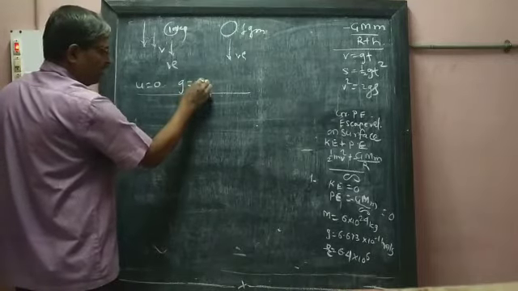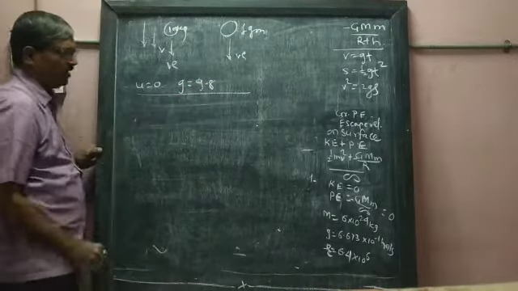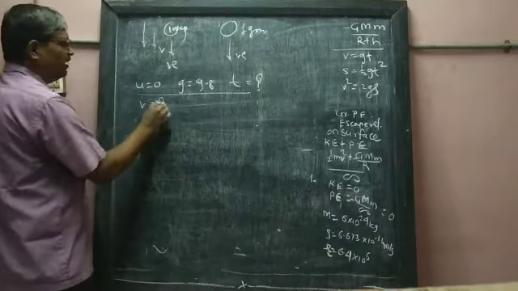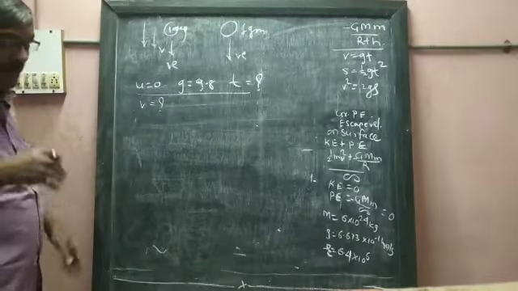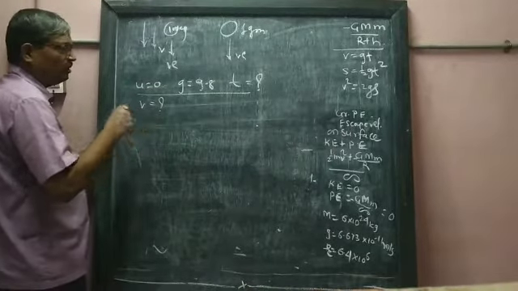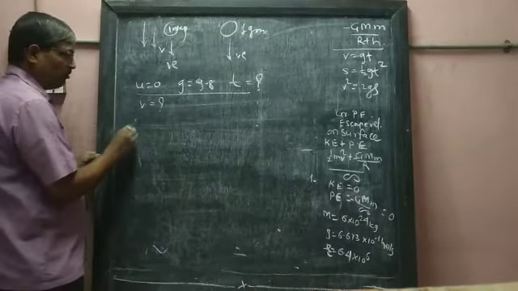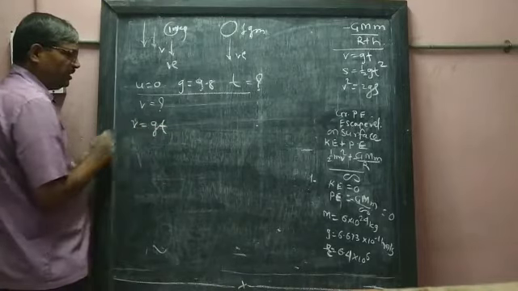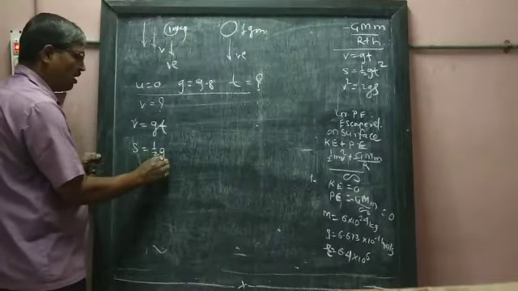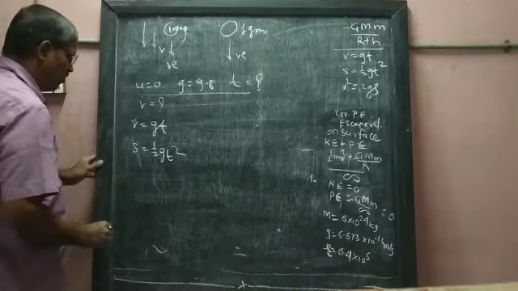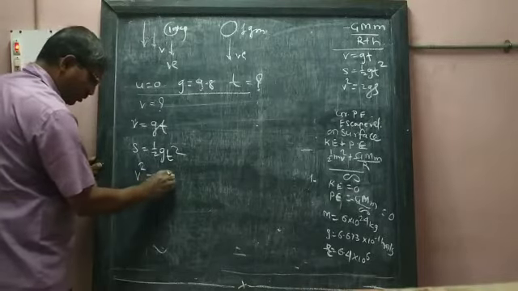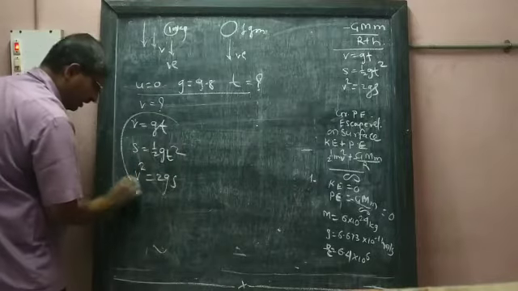The g value, we know that g is equal to 9.8, and t is the time, and v is the final speed. We can calculate it by different laws of motion. Which are the laws of motion? One is v is equal to gt, the second is s is equal to half gt square, and the third is v square is equal to 2gs. These are the three different laws.